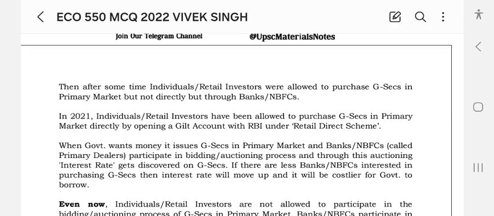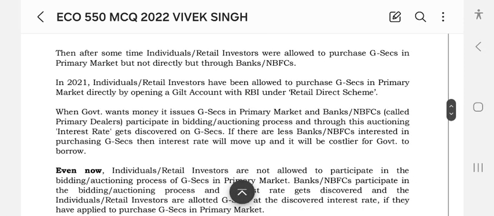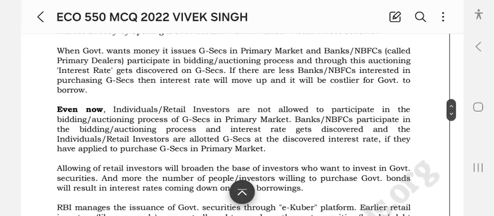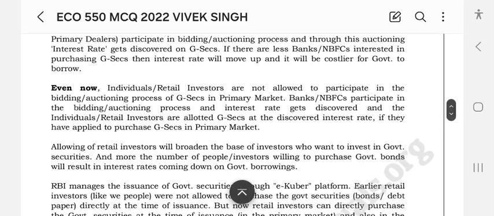When the government wants money, it issues G-Secs in the primary market, and banks and NBFCs called primary dealers participate in the bidding or auctioning process, and through this auctioning, the interest rate gets discovered on G-Secs. If fewer banks or NBFCs are interested in purchasing G-Secs, then the interest rate will move up, and it will be costlier for the government to borrow. Even now, retail investors are not participating in the bidding process itself. Banks or NBFCs participate in the bidding, the interest rate gets discovered, and individual investors are allotted G-Secs at that discovered rate if they have applied to purchase in the primary market.